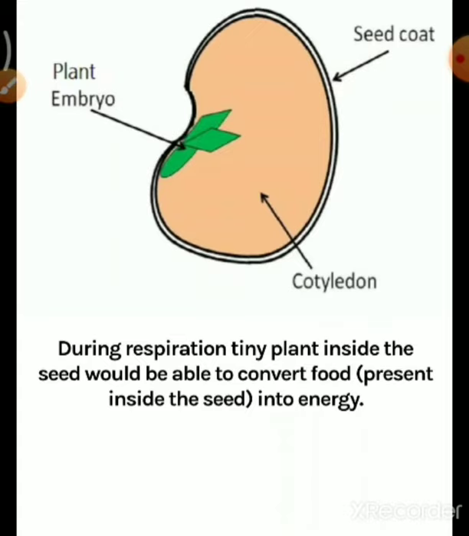So during respiration, what happens? Here you can see the diagram. During respiration, the tiny plant inside the seed is able to convert the food present inside into energy. So this is the plant which is inside the seed.